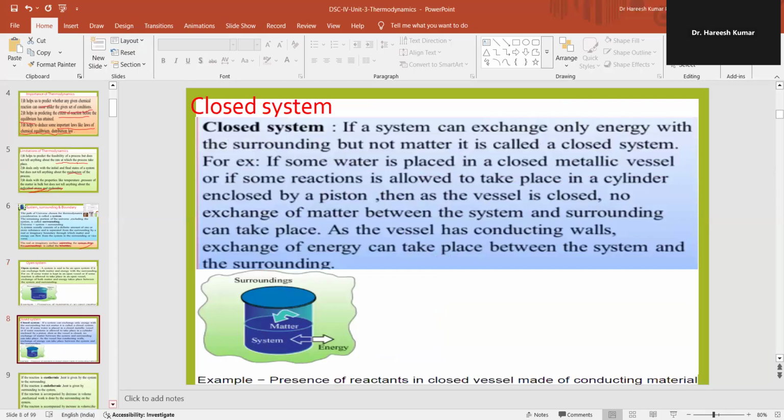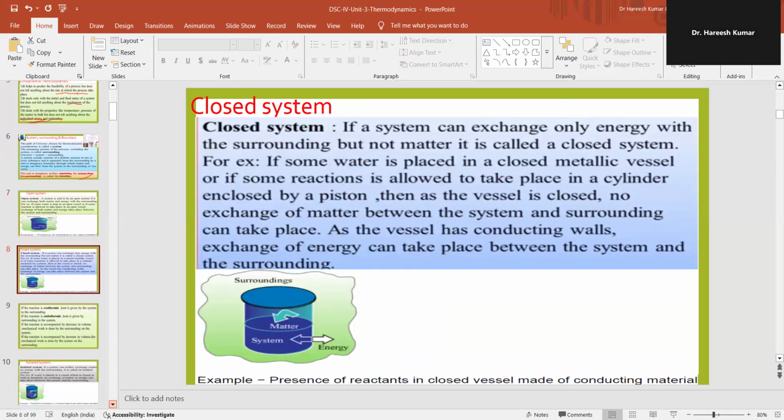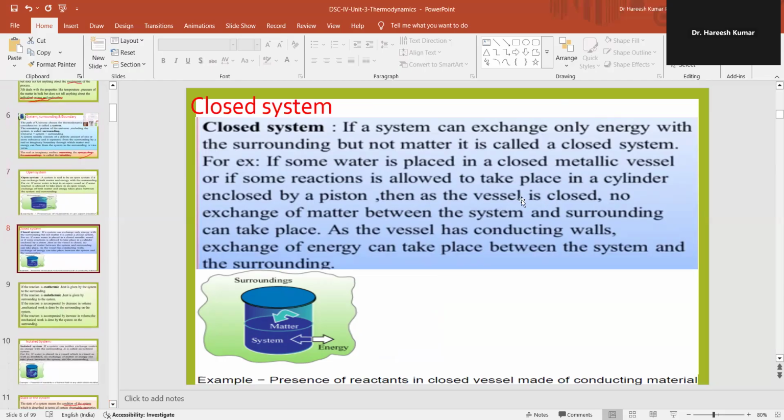Let's look into the closed system. A system that can exchange only energy with the surrounding, but not matter, is called a closed system. For example, if some water is placed in a closed metallic vessel, or if some reactions are allowed to take place in a cylinder enclosed by a piston, then as the vessel is closed, no exchange of matter between the system and the surrounding can take place. As the vessel has conducting walls, exchange of energy can take place between the system and the surrounding.